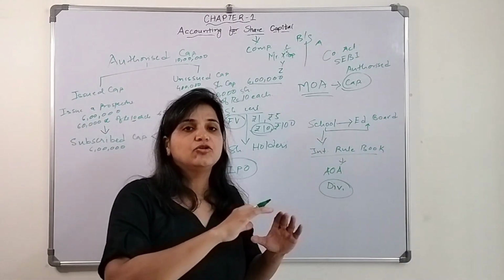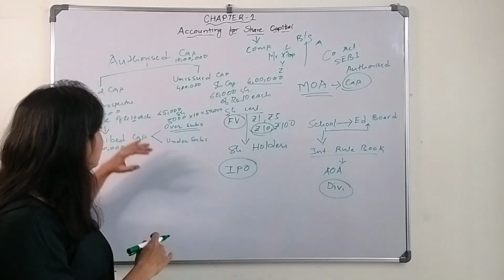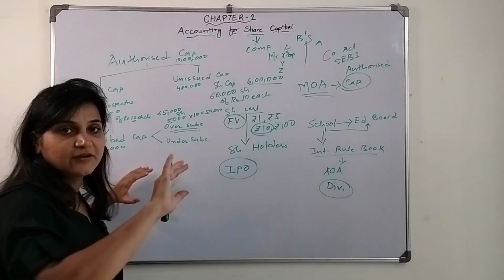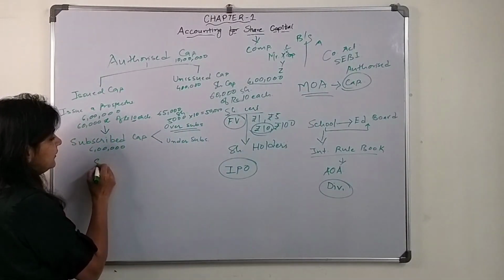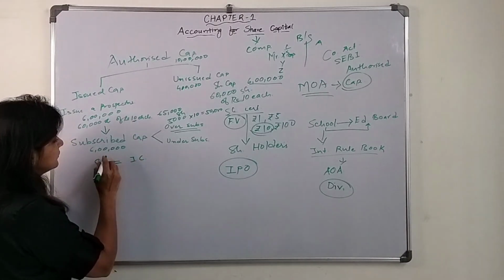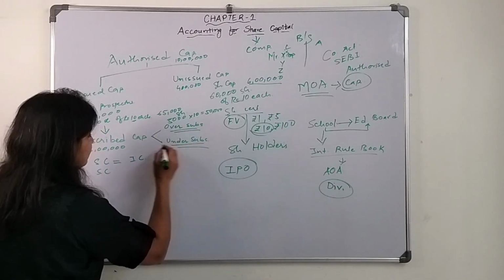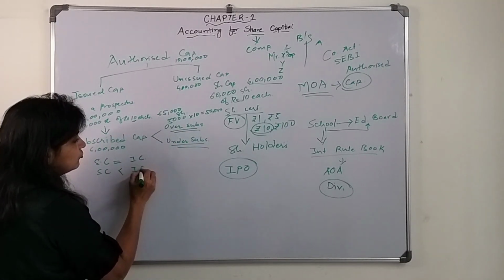They can't go beyond the issued capital. There is a limit. Subscribed capital will not go beyond the issued capital. So subscribed capital will either be equal to the issued capital, or it can be under-subscribed, less than the issued capital.